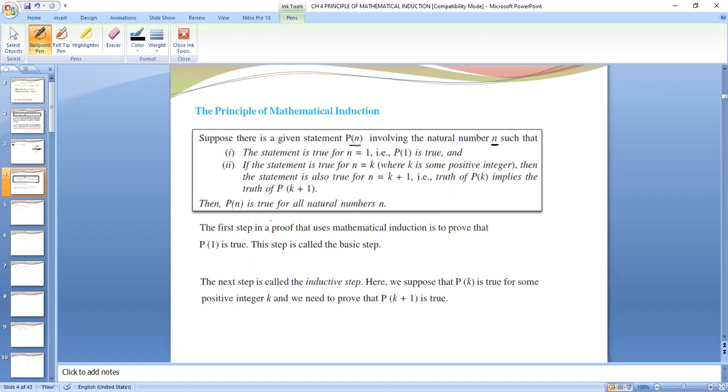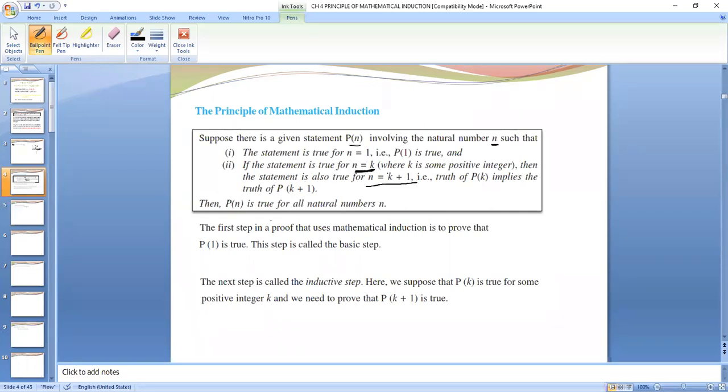And second step, we will assume that the statement is true for n equals k, right? It will not be proved that it is true for n equals k, but we will assume it. If the statement is true for n equals k, then the statement is also true for n equals k plus 1.